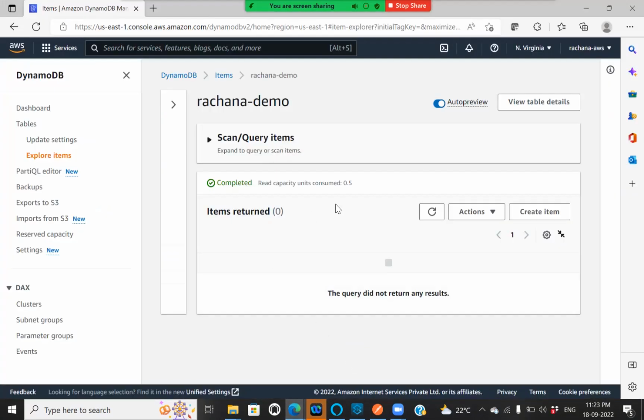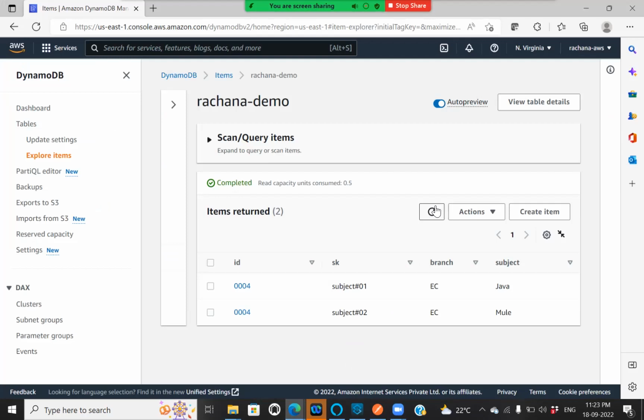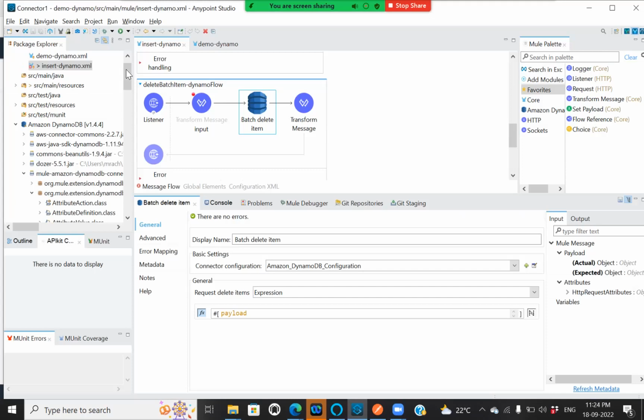Let's see how my demo DynamoDB table looks like. Here is my demo DynamoDB, which consists of a student ID, SK, followed by a branch and a subject. Let's see how my flow looks like. Here is my simple flow which consists of a listener and payload, followed by a batch delete item connector, followed by a success response.